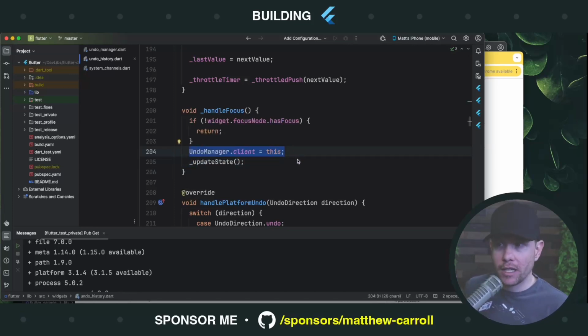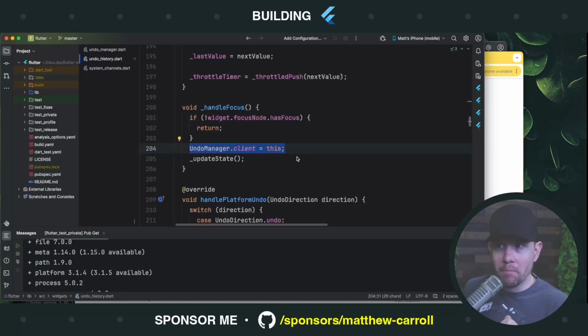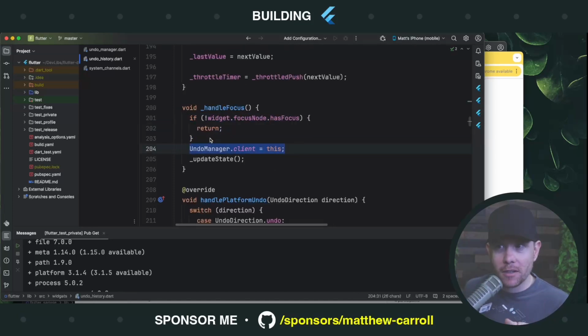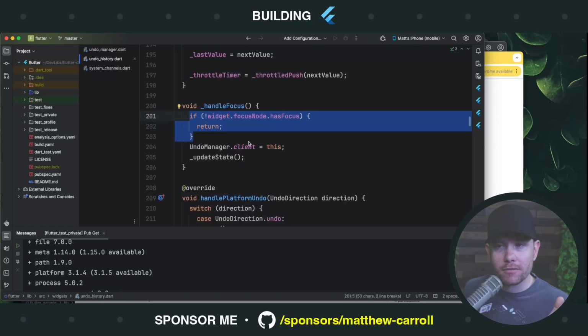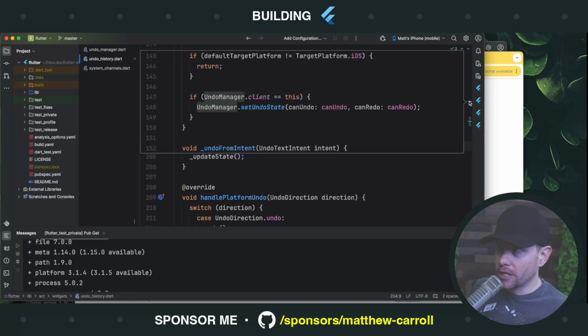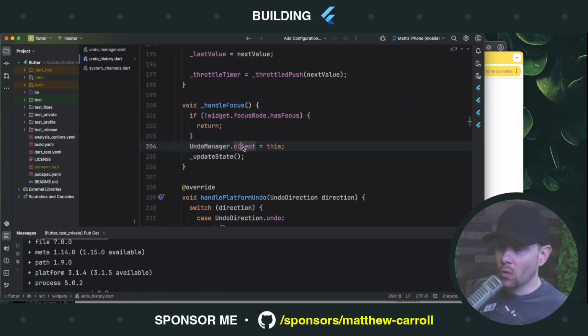This right here is the source of the issue. Notice that this widget makes itself the undo manager client, but doesn't undo that, doesn't remove itself. You see, we have an asymmetry. We create a reference, but we never remove the reference. Okay? And in fact, over here, every reference to undo manager is highlighted on the right. There's literally only 2 references in this entire widget, and there's only one place where the client is set, and it's right here. We're actually missing 2 things here, if you think about it.